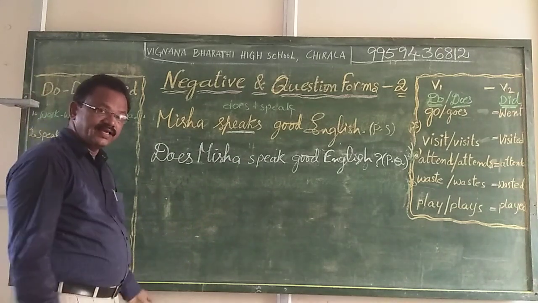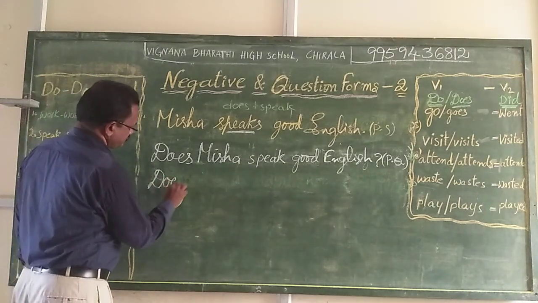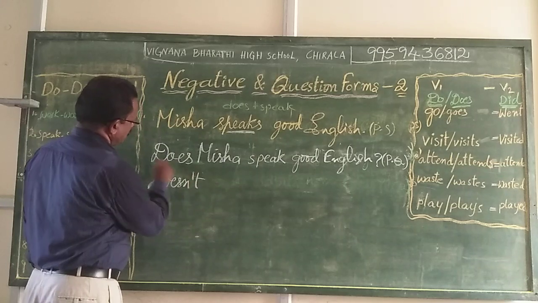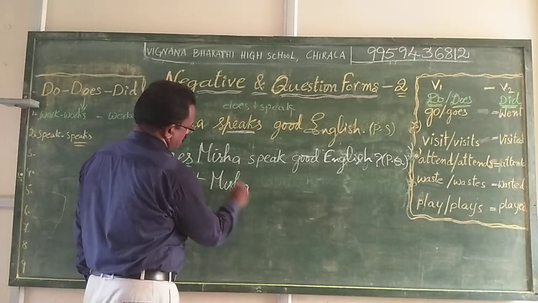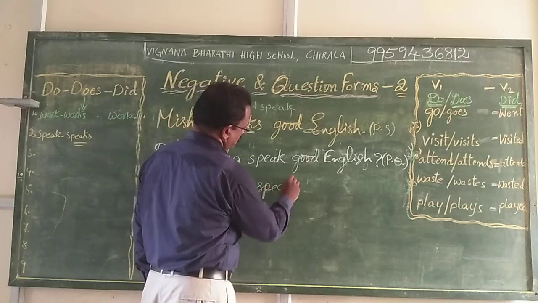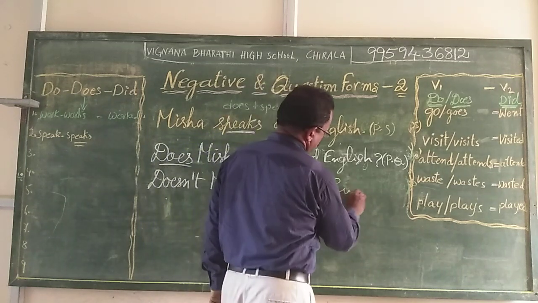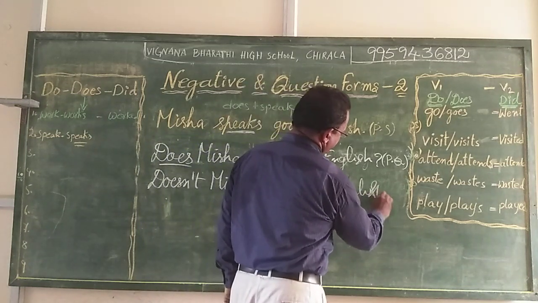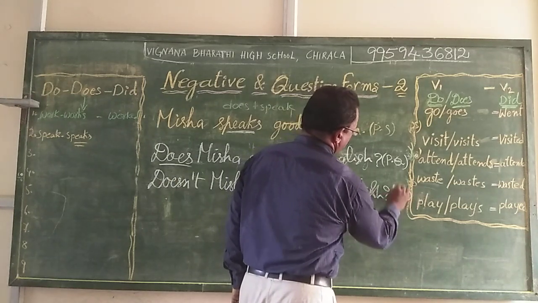If it is necessary, negative question form. Like this: doesn't Misha speak good English? This is a negative question form.